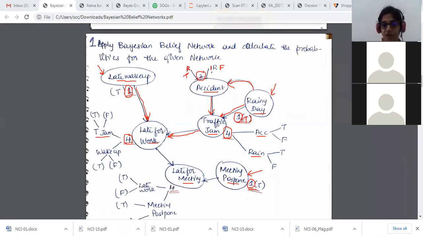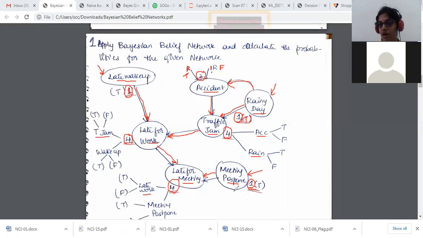And from here I'm going to go to the next node, which is my final node here, late for meeting. I did not take my class in time. So I'll have 2 possibilities for that. One is because I was late for work, or the meeting was postponed. With these 2, again, I have 4 values since I have 2 parent nodes. I'm going to write it as 4. What are those values? Late wake up, true or false, and postponed meeting, true or false. This is how you first calculate the conditional probabilities.